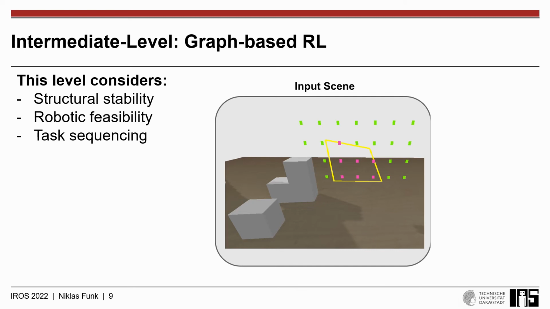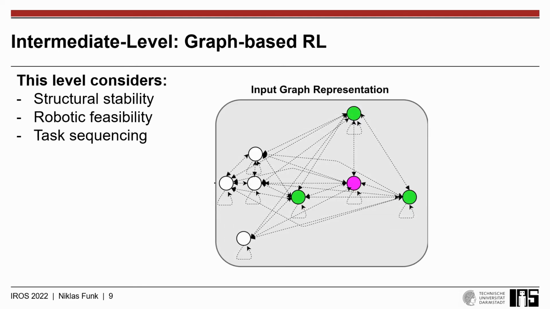Those challenging, nonlinear, and combinatorial constraints thus have to be captured by this intermediate level, for which we propose to employ a graph-based reinforcement learning framework making use of model-free Q-learning. This intermediate level works as follows. Starting from the input scene, we transform it into a graph-based representation, in which the white nodes correspond to the building blocks, whereas the pink and green ones represent the voxels of the grid.